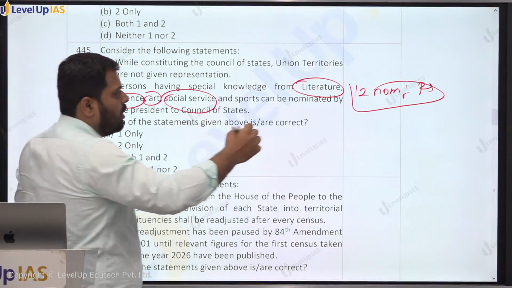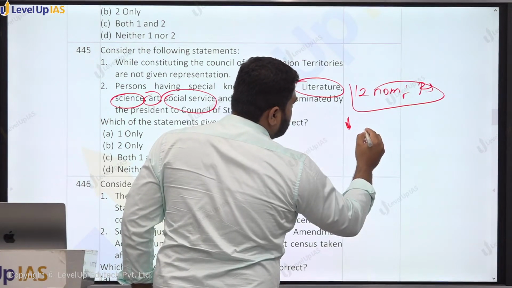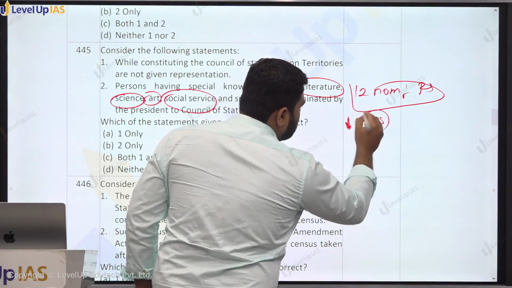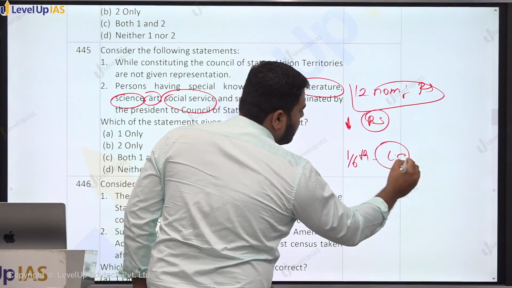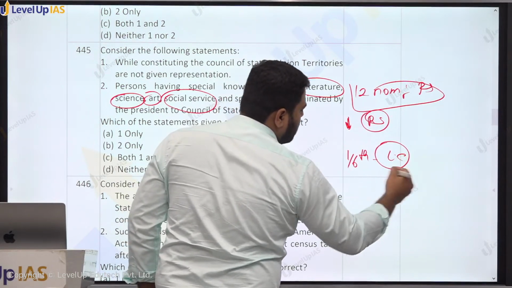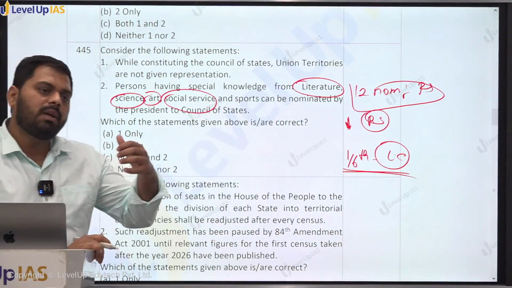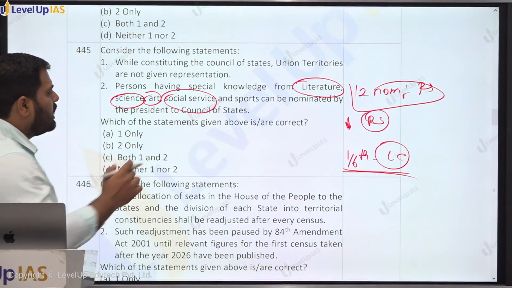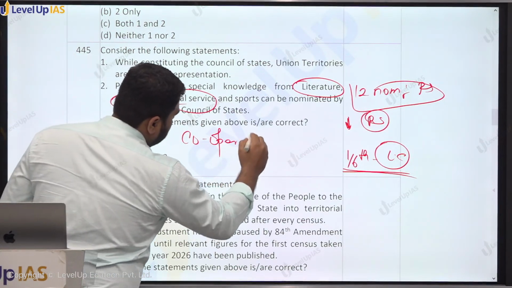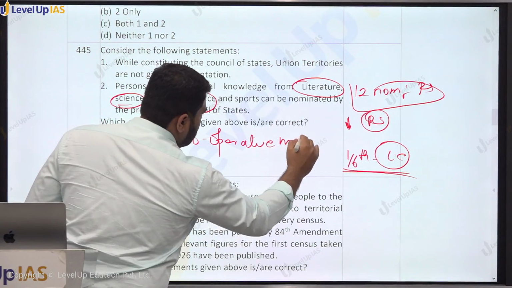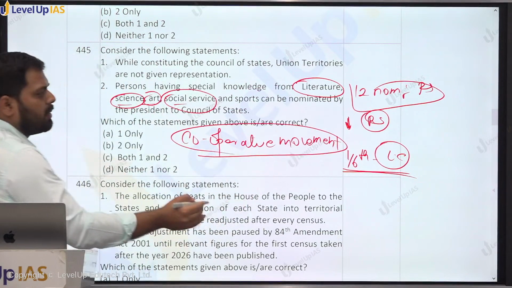So nomination in this manner, the persons can be nominated. 12 nominated members can be there in the Rajya Sabha. In a similar manner, 1/6 of the persons in the legislative council of the state, wherever the 6 states are there. So in those 6 states 1/6 of the members of the legislative councils are nominated by the governor. तो उसमें कौन से फील्ड हैं? लिटरेचर, साइंस, आर्ट, सोशल सर्विस एंड कोऑपरेटिव मूवमेंट. तो लेजिस्लेटिव काउंसिल में नॉमिनेशन के समय ये एक एडिशनल ग्राउंड आ जाता है.